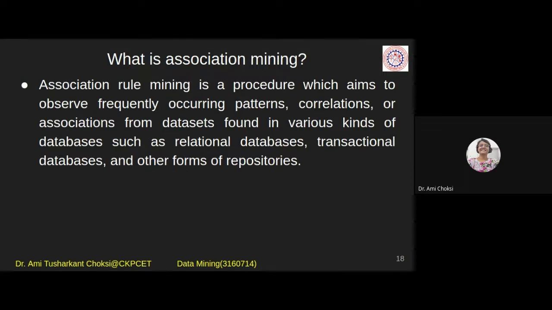Fine. Okay, so that's what we want to learn here. That is what association is: which item we should associate with other items, and we can create the rule that people who purchase this will purchase this also. People who purchase bread, butter, and cheese will definitely purchase the tomato sauce, right? Something like this. We want to have such a rule, right? So how can we have that? That is using association mining.